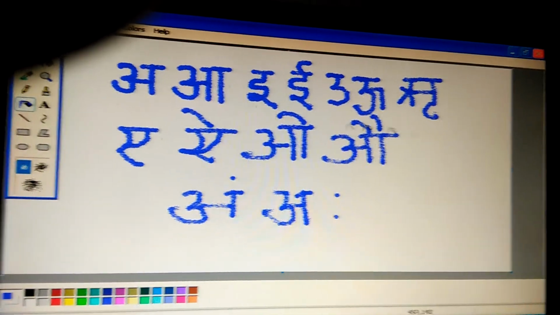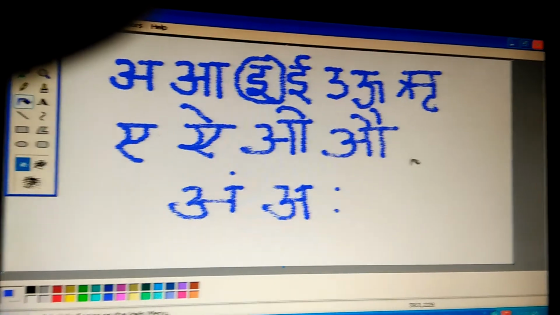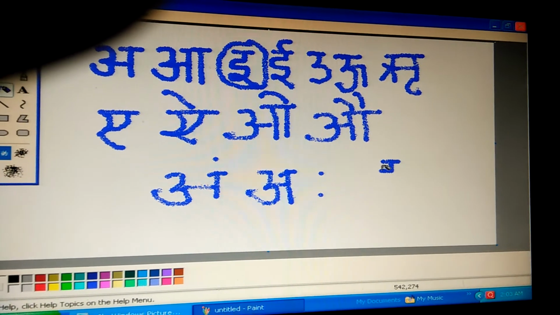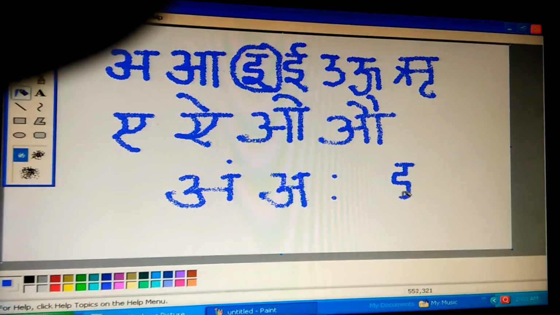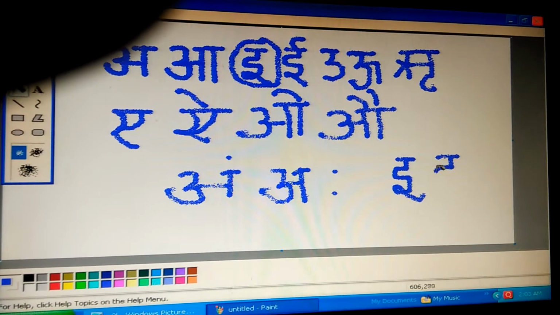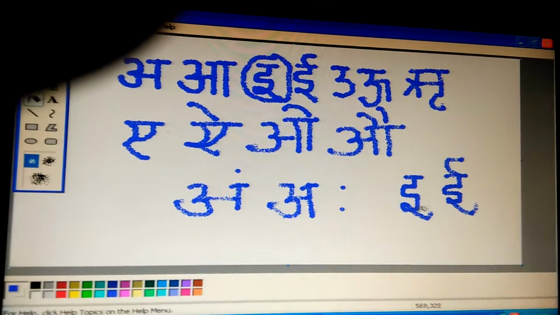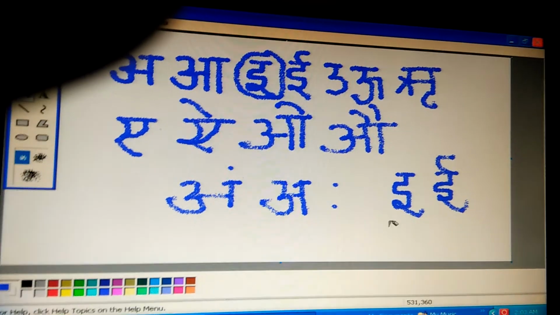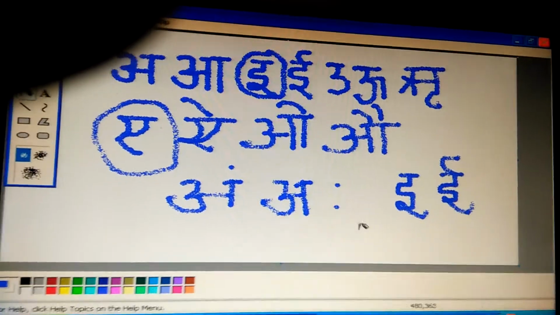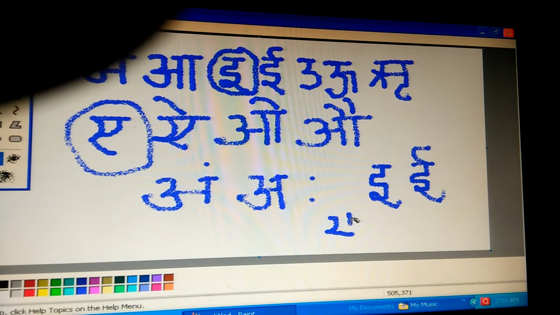So again we try some tough letters. Try to write again. You can write this one. First you draw like this, then draw this, then this, then this, and we make E. Again this, then draw this. And this one is very easy. You draw this, and after that you write this.